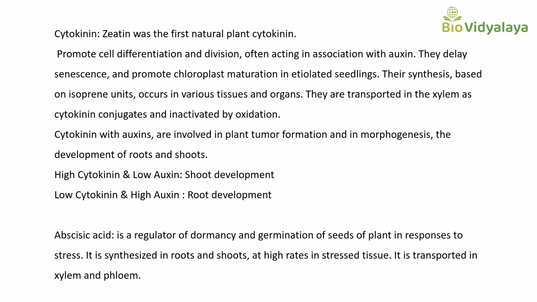Cytokinin with auxins are involved in plant tumor formation and in morphogenesis, the development of roots and shoots. If the concentration of cytokinin is higher than auxin, then shoot will develop. If the concentration of auxin is higher than cytokinin, then root will develop. That you have to remember. Next is abscisic acid. Abscisic acid is a regulator of dormancy and germination of seeds and of plants' response to stress. This is a stress response hormone. It is synthesized in root and shoots at a high rate in stressed tissue. It is transported in xylem and phloem.